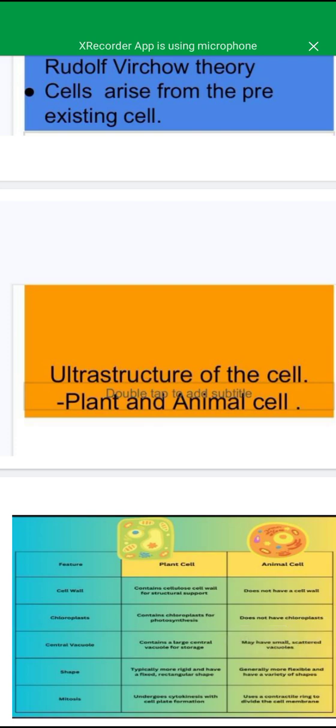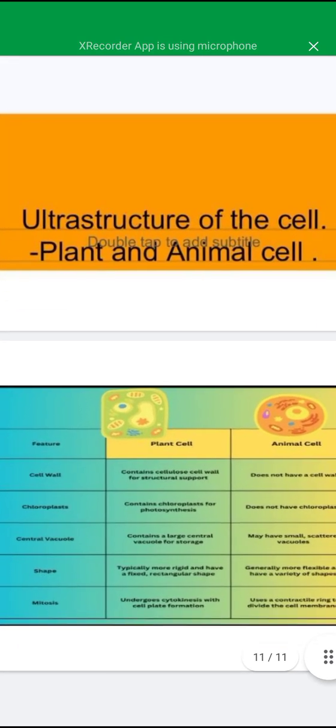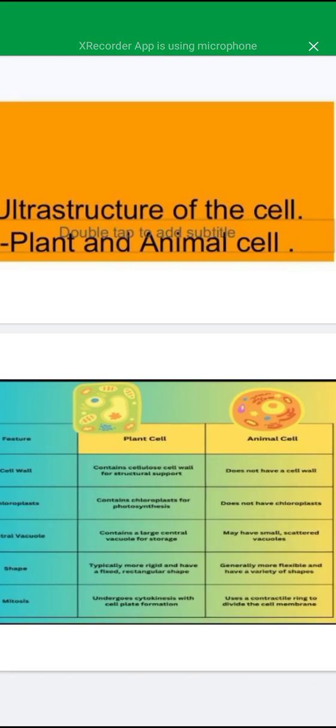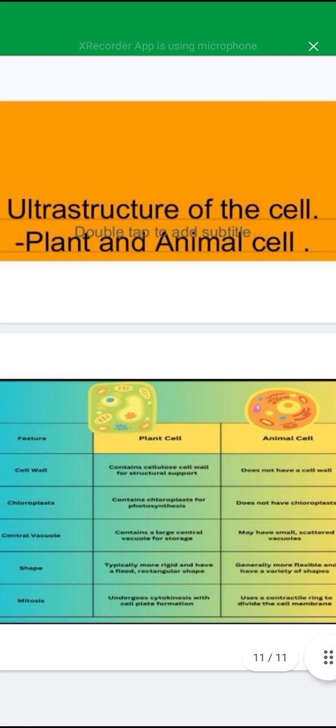Ultrastructure of the cell: plant cell and animal cell. In the plant cell, the cell wall is made up of cellulose for structural support, and plant cells contain chloroplasts for photosynthesis. There are large central vacuoles present for storage. Plant cells undergo cytokinesis with the cell plate formation method.